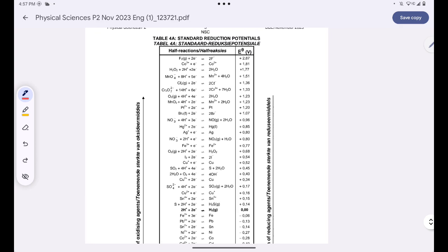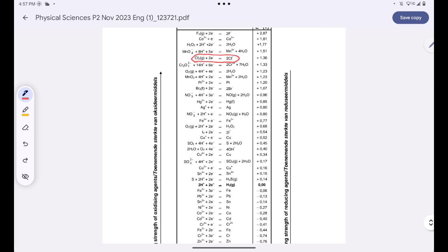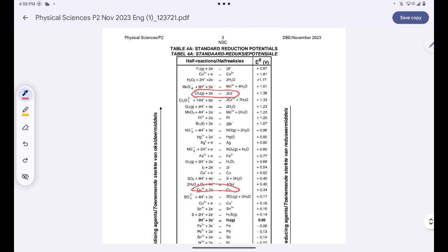They've used the chlorine gas, and they've also used this one over here. What I can do, I know that I have Cl2 plus 2 electrons giving 2Cl minus. I don't have to write that. Okay, I know, guys, I'm working with Cu2+ and Cl minus.